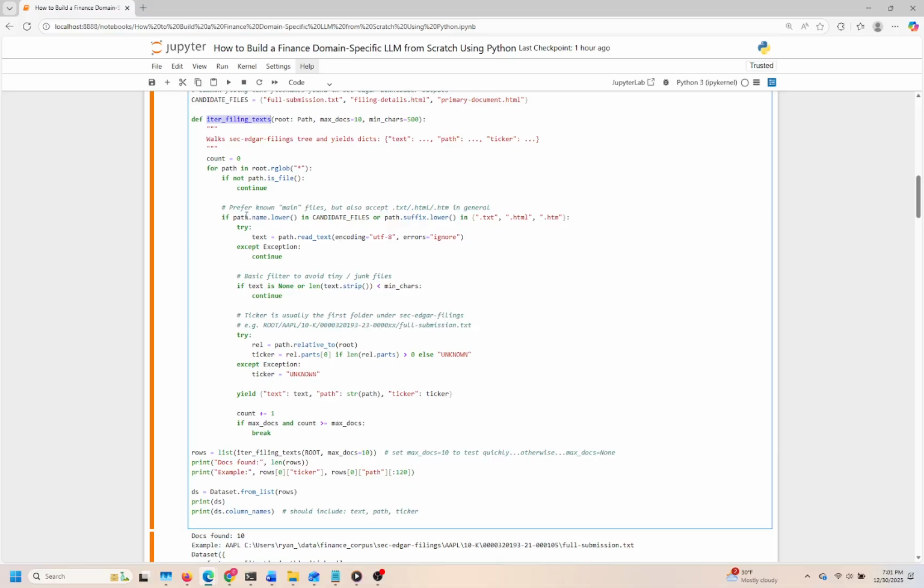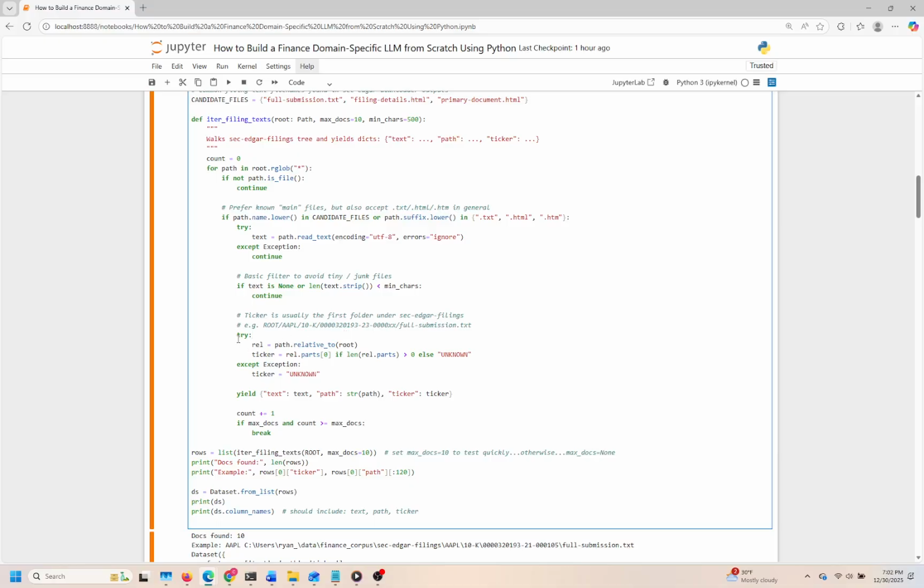or of good quality. A significant filtering step is also applied to reject any document that is shorter than a predefined minimum character count, as we want to avoid junk or incomplete entries. Furthermore, the function extracts the ticker symbol, which is usually found in the folder hierarchy. This information is vital for identifying which company a filing relates to. We also handle potential exceptions gracefully, assigning a generic, unknown label if the ticker can't be determined.